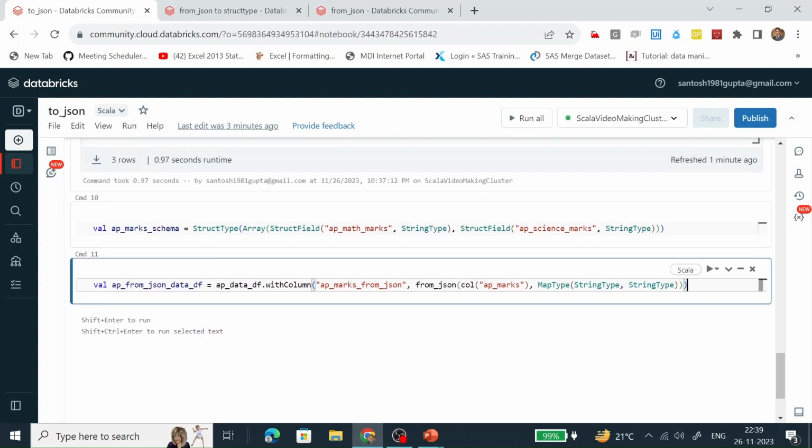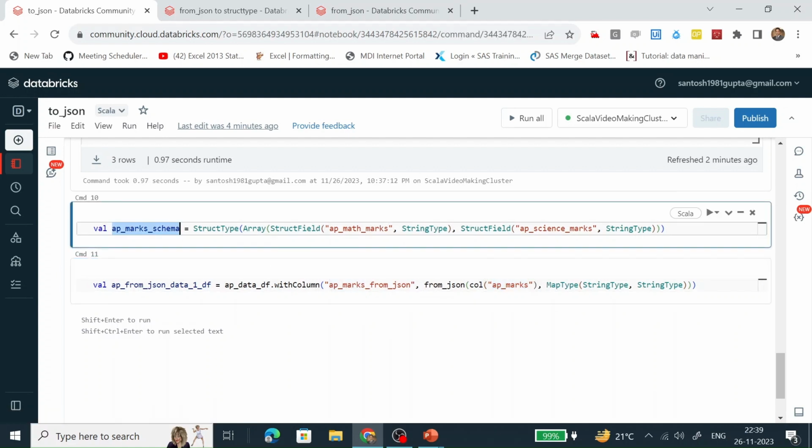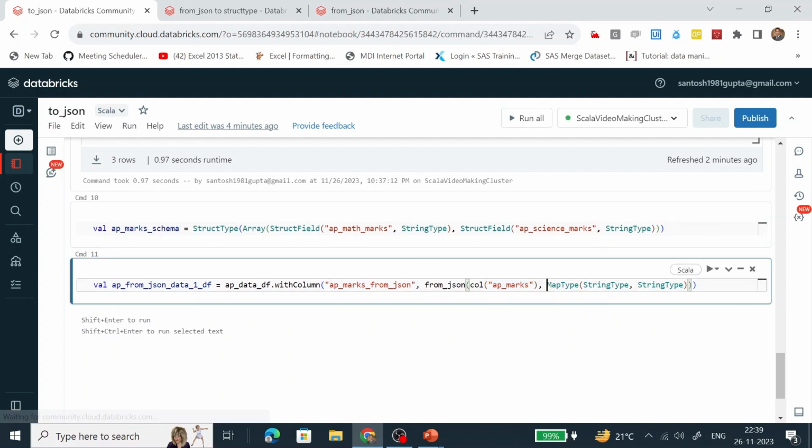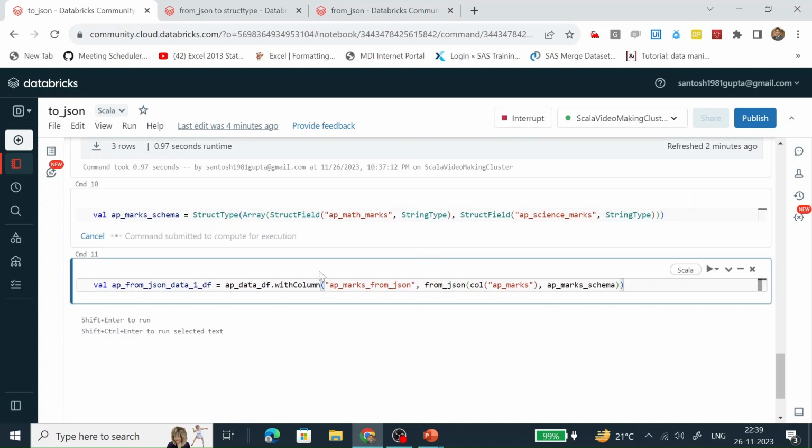Right here, AP math marks JSON. The data frame is df one, and this AP marks column is of struct type here. Just paste it. Let's first create this data frame.